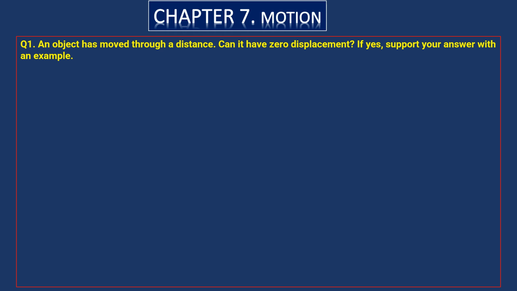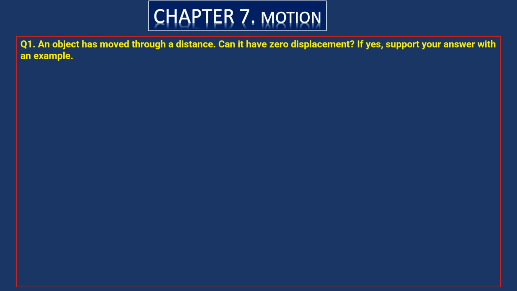See, dear students, in the question it is given that an object is moving and covers a certain distance. After covering the distance, can its displacement be zero or not? That we have to explain here. If any object is moving in rectilinear motion, in a straight direction, its distance and displacement will be equal.